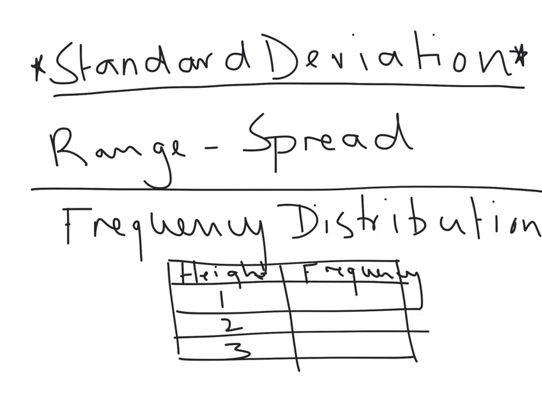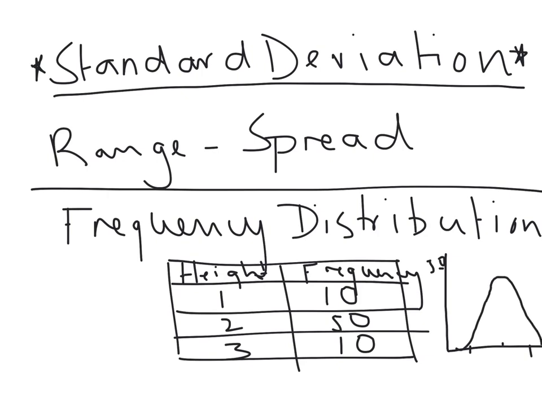Here you might have 10 people, 50, and maybe another 10 there. If I was to graph that on a frequency distribution table, I would have height 1, 2, and 3, going up to 50, and my graph is going to look like this.